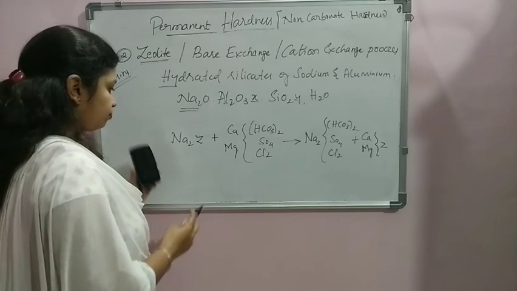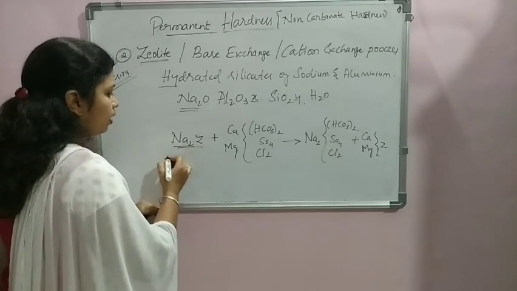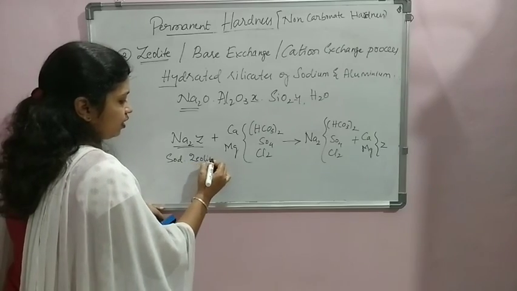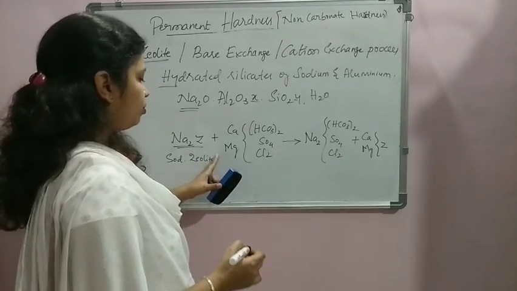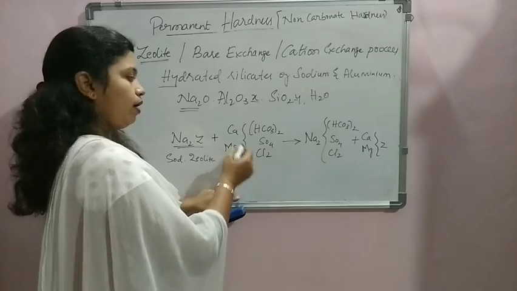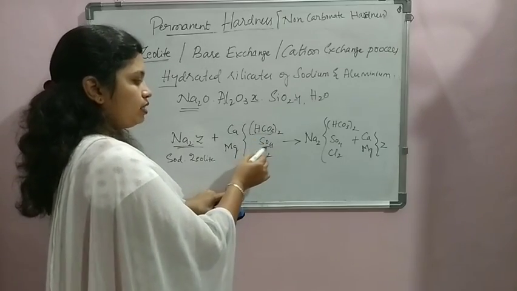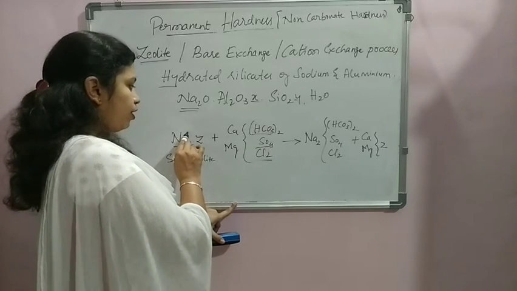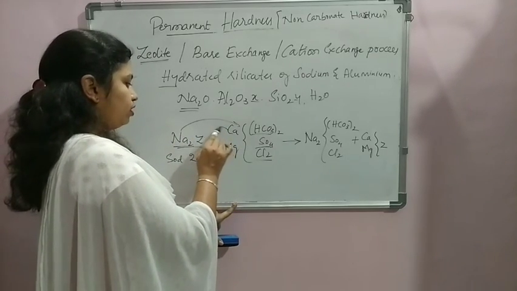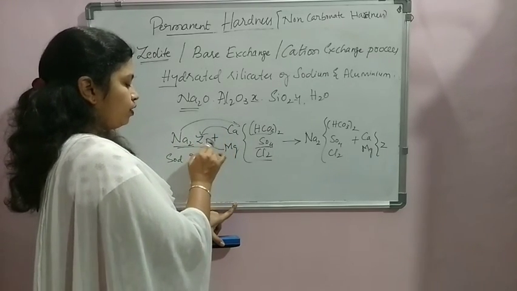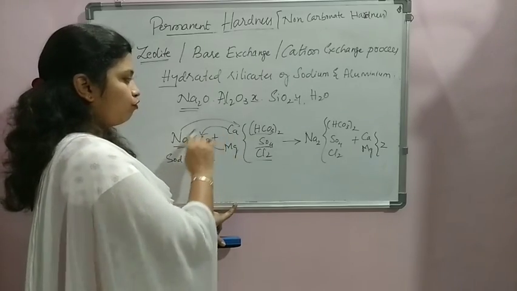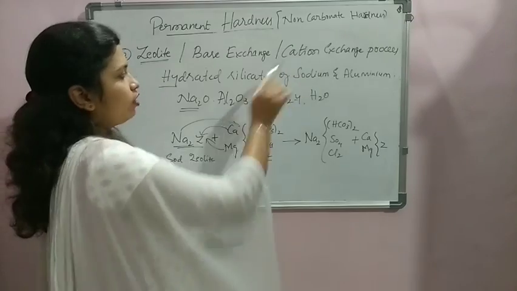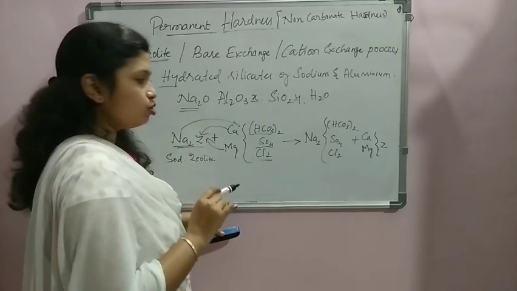When I am considering sodium zeolite in combination with calcium and magnesium, either as bicarbonates, sulfates or chlorides, simply the cation, that is sodium, gets exchanged with the calcium and magnesium. That is why we call it a cation exchange process or a base exchange process.